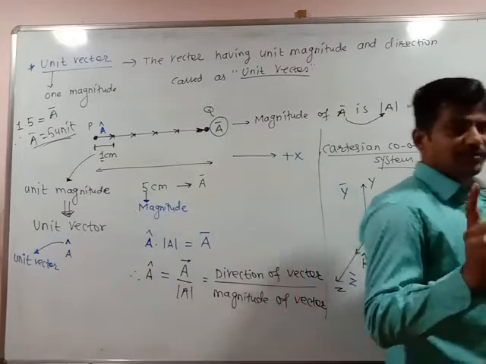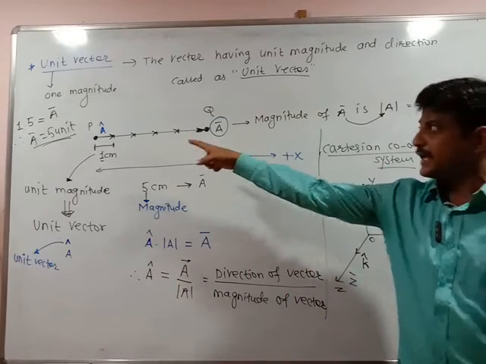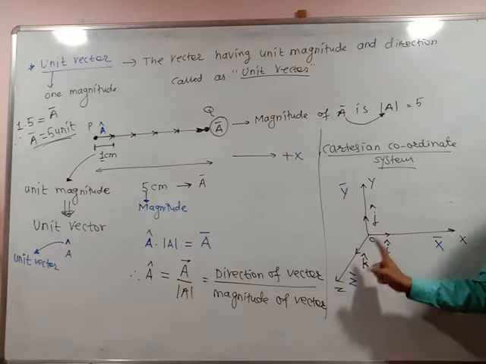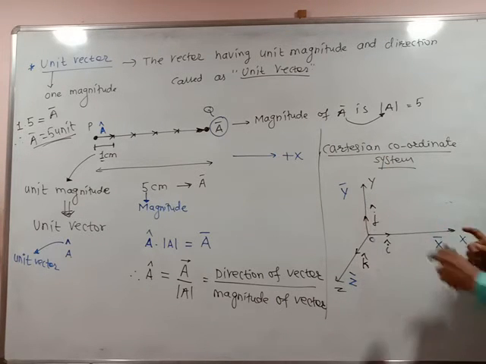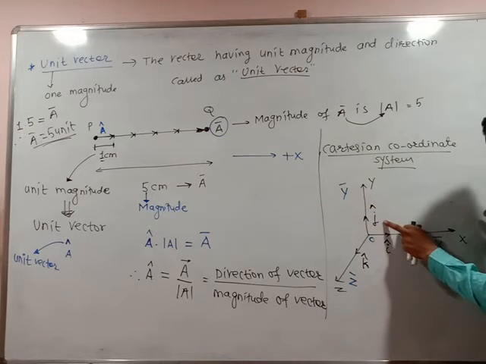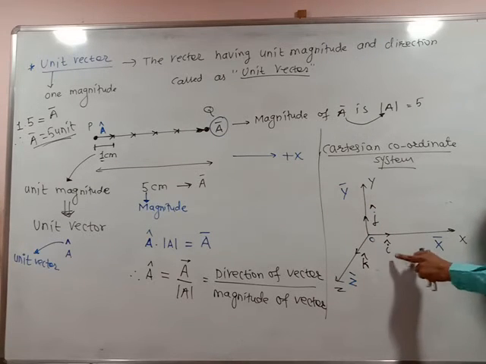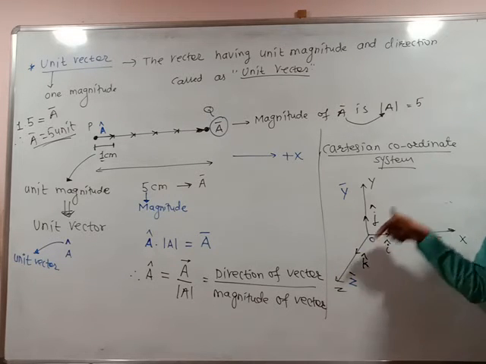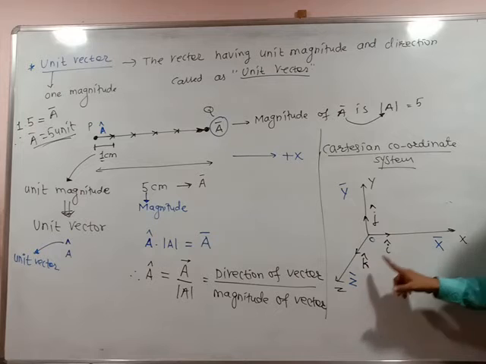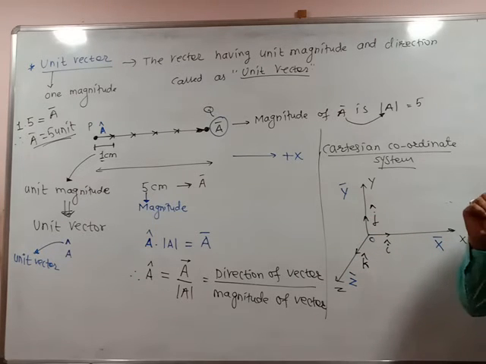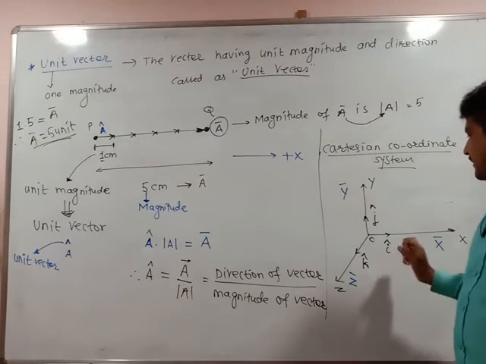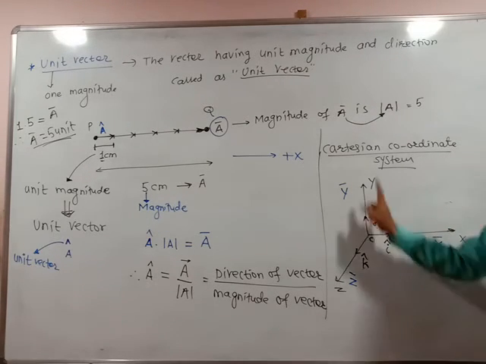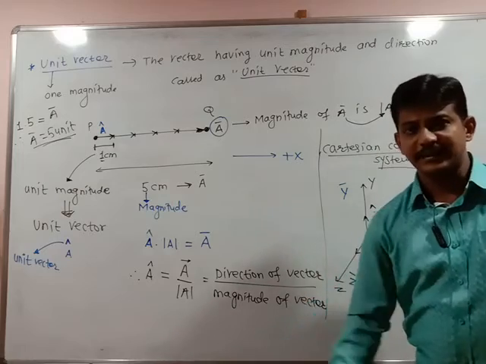So try to understand, if this is the unit vector a cap for a, there is one unit vector along the x axis, it is I cap. Second, the unit vector along the y axis is j cap. This is a resultant vector, this is a unit vector. And the third unit vector along the z axis is represented as k cap. So I, j, k are the unit vectors along the x-axis, y-axis and z-axis.